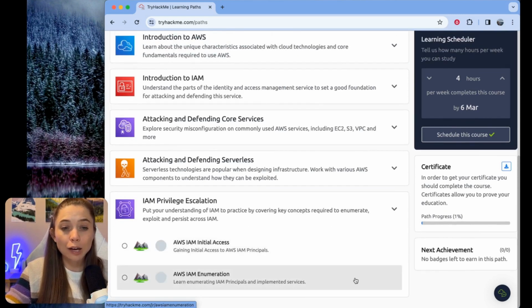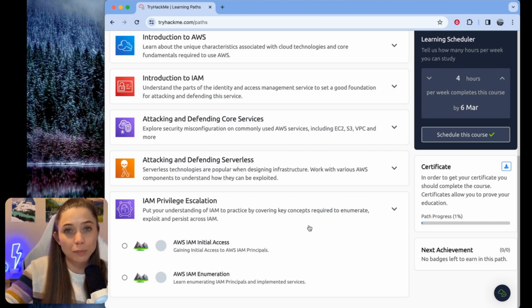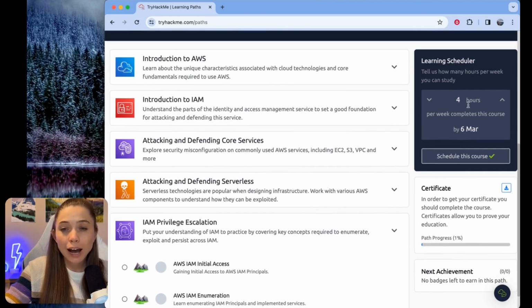Lastly, we've got IAM privilege escalation. So I wonder maybe we're going to use some of what we learned in these earlier rooms to really get in here and do some privilege escalation. Put your understanding of IAM to practice by covering key concepts required to enumerate, exploit, and persist across IAM. Sounds very fun. It does say somewhere about how many hours of content TryHackMe thinks this is.